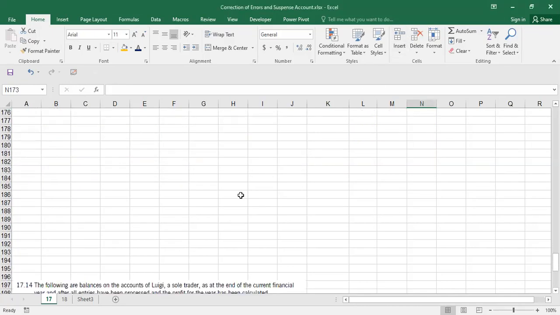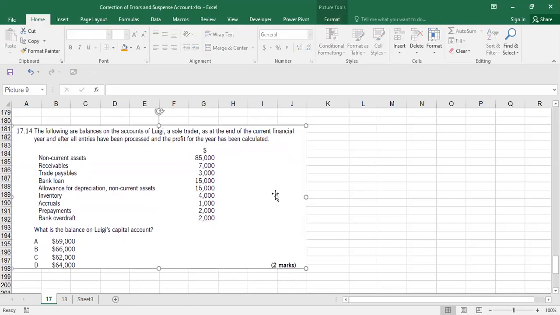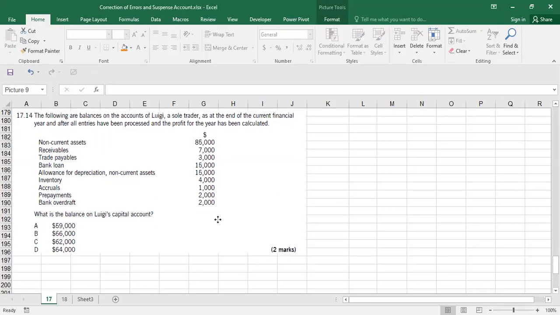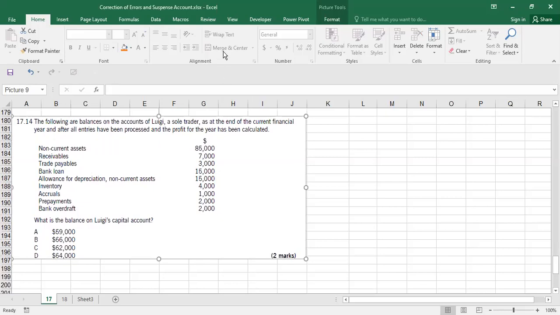Let's move to 17.14. It says the following are balances on the accounts of Luigi, a sole trader, as at the end of the current financial year, and after all entries have been processed and the profit for the year has been calculated. So profit has been calculated. What is the balance on Luigi's capital account?